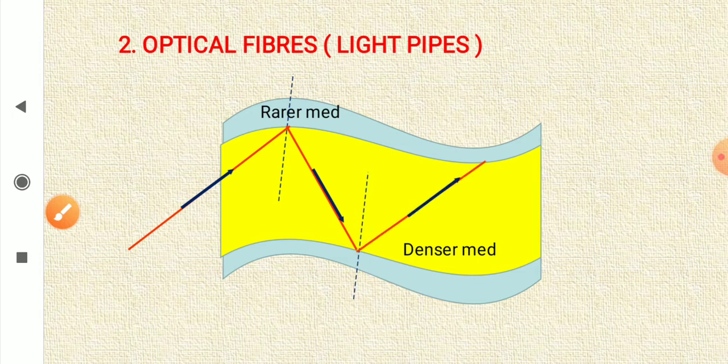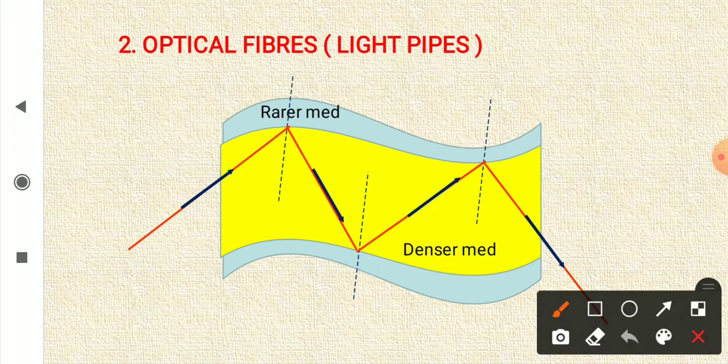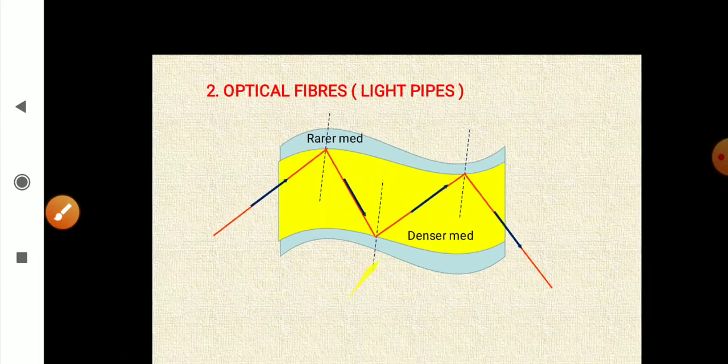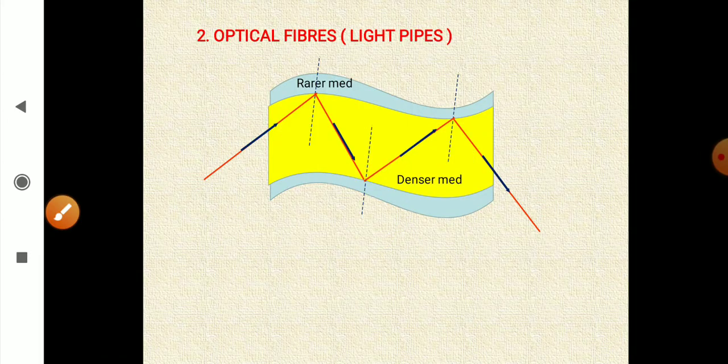You can see normal at this point, total internal reflection, again total internal reflection. So the light is suffering total internal reflection here, here, here, and finally it is out from the pipe. So most of the light is taken out from the pipe, and the loss of power or loss of energy is negligible in this case.